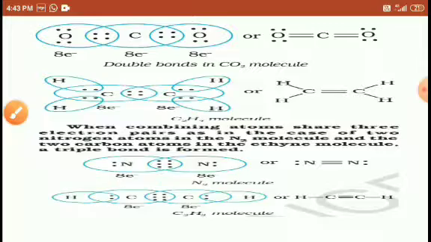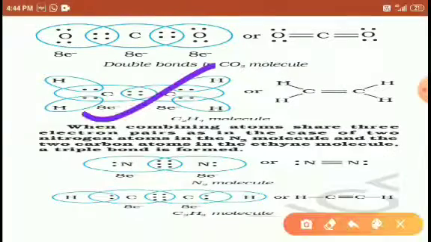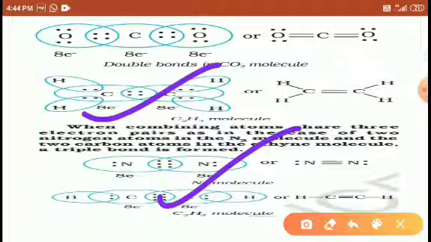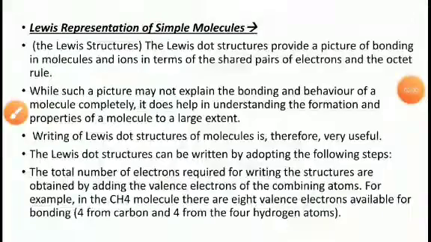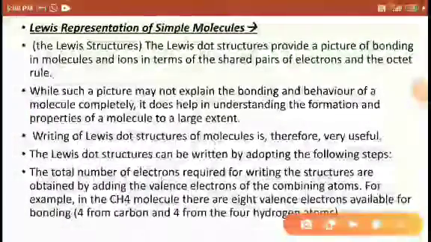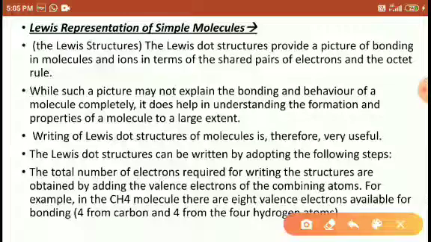A similar structure is explained for the ethane molecule, nitrogen gas, and carbon dioxide. What is this? The ethane gas. Lewis dot representation of molecules. The Lewis structure provides a picture of bonding in molecules and ions: how atoms combine to form molecules, and how the electrostatic force exists between ions. That is explained by the Lewis representation and the octet rule.